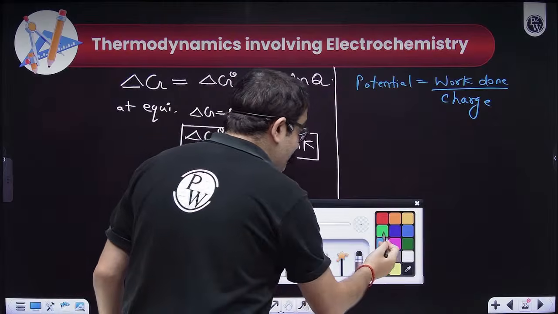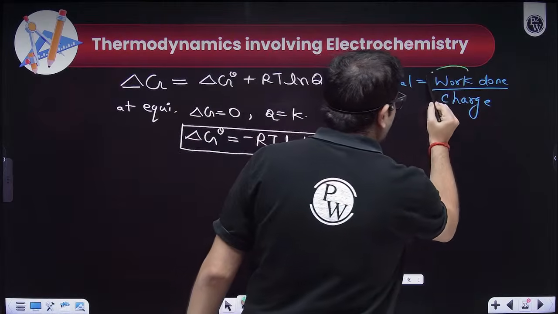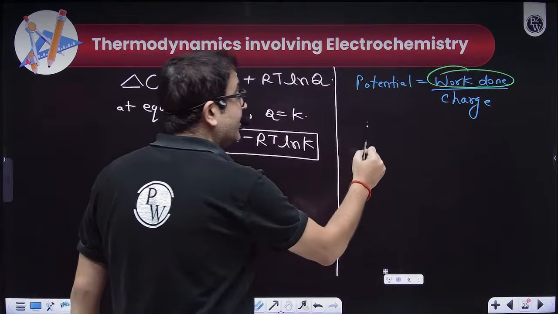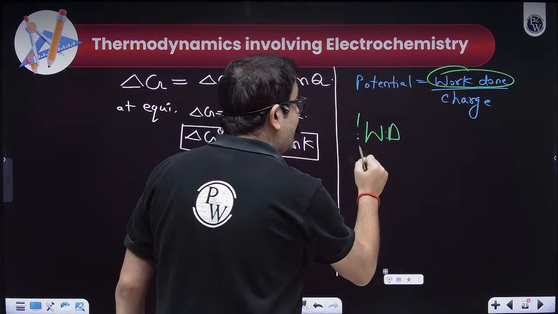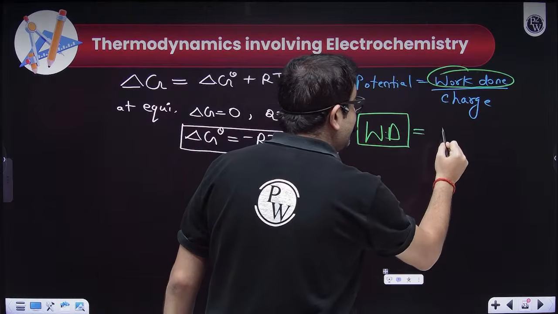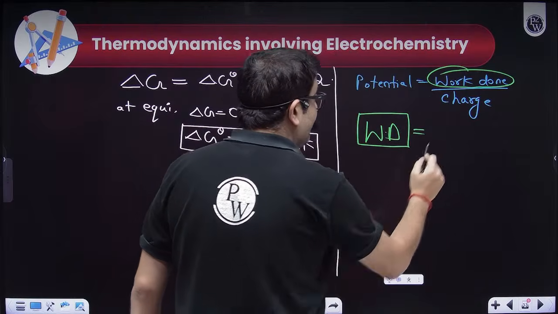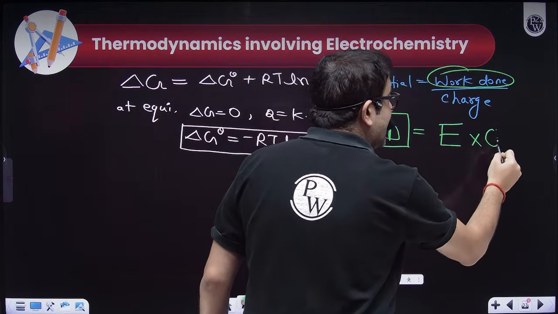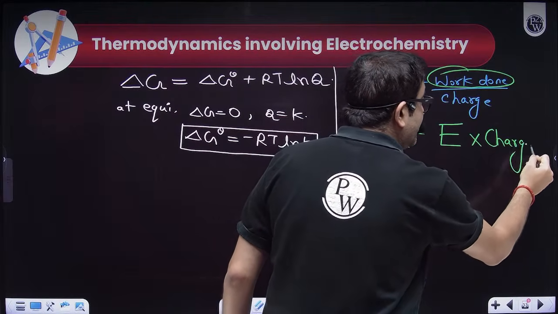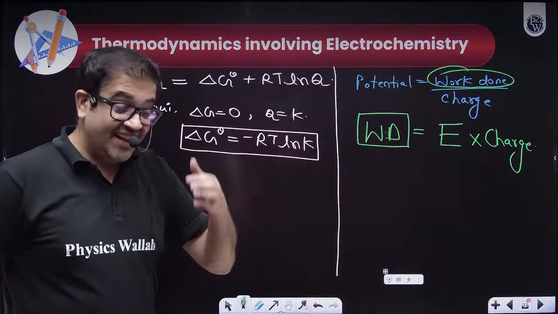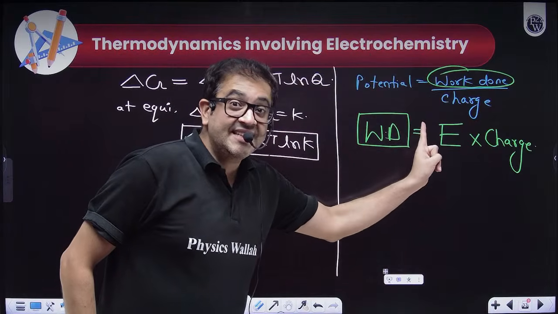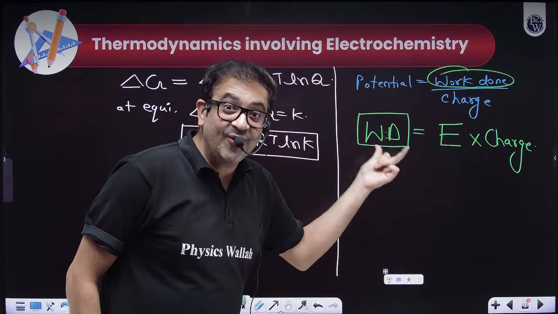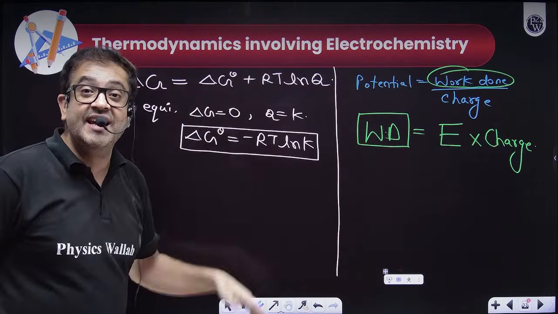So the work done by my electrochemical cell will be nothing but the potential of my cell, which is E, times the charge flowing through the cell. This E is my electrode potential, and this useful work is delta G.